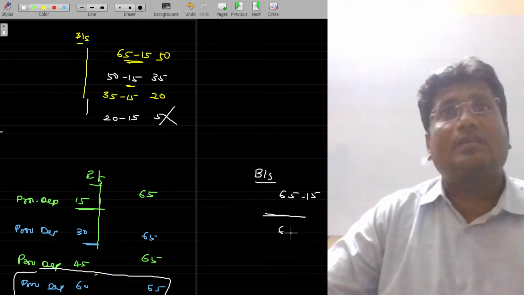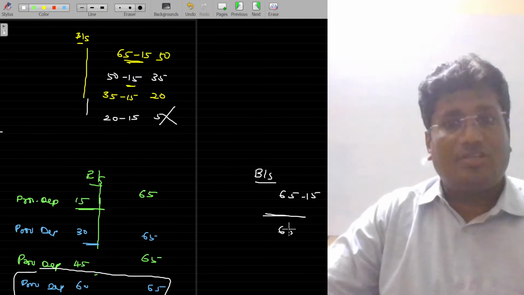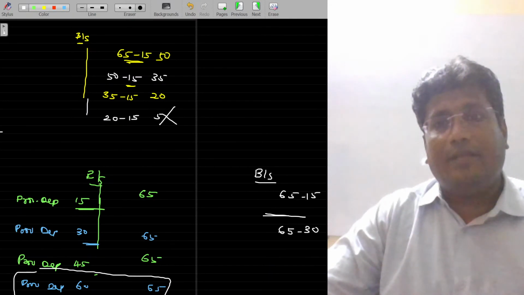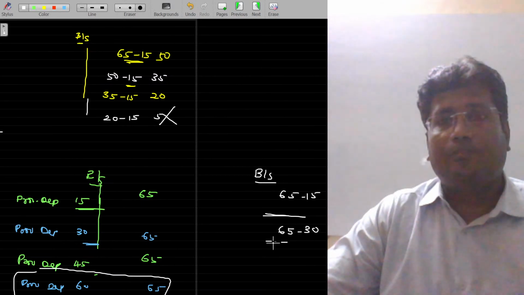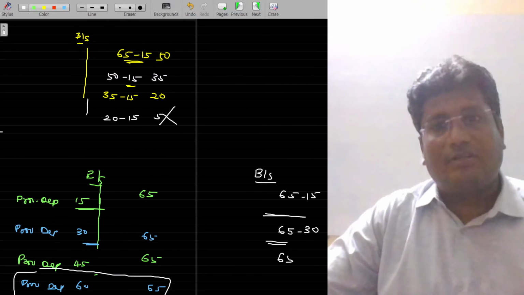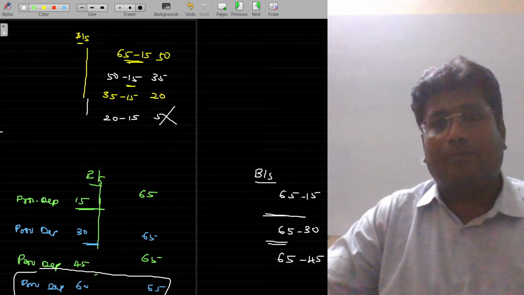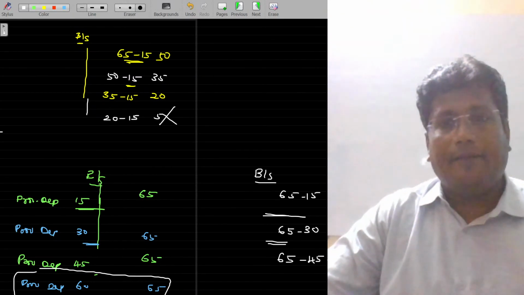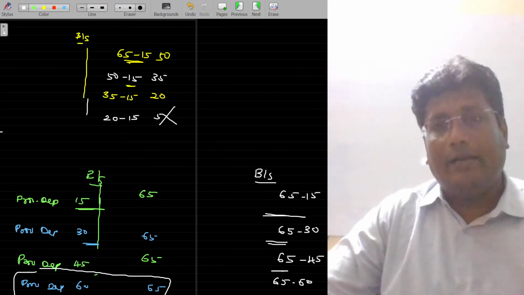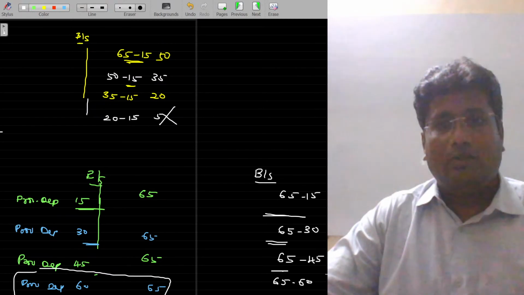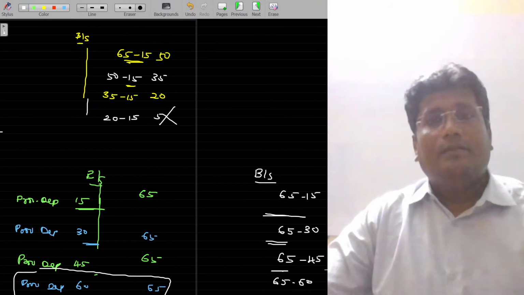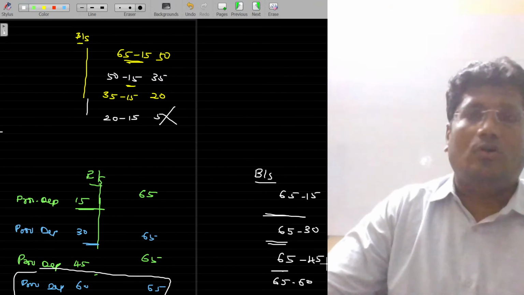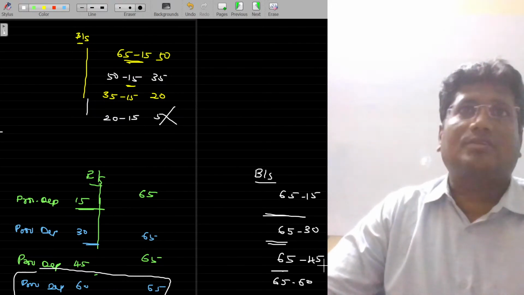Second year, asset value is how much? Also 65, provision for depreciation 30, and it is recorded as 35 in the outer column. Third year, the asset value is 65, the provision for depreciation is 45, subtracted and written as 30. The last year, 65 and 60 is subtracted and 5 rupees. This is the process we usually follow in the text.